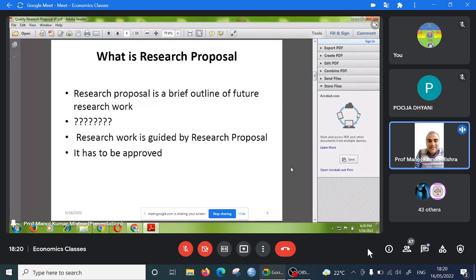At the international level, there is a scope for more change. In developed countries, they change even at the time of the interview. But in the case of India, you have to write according to the research proposal. You cannot change the title of your research proposal when you are making the thesis.